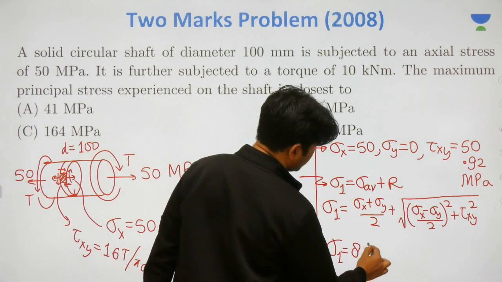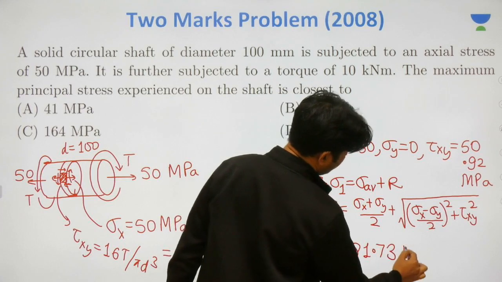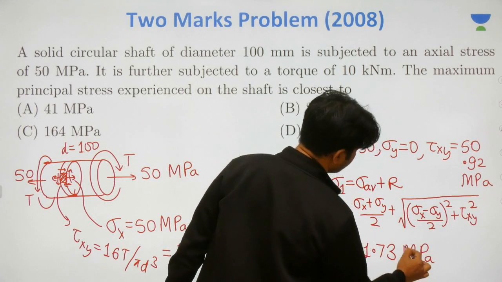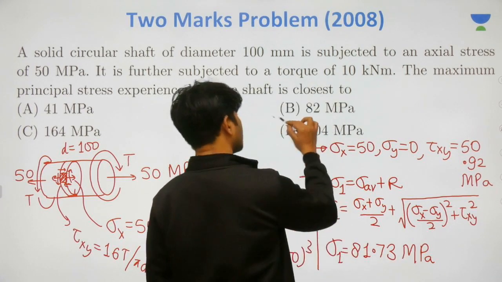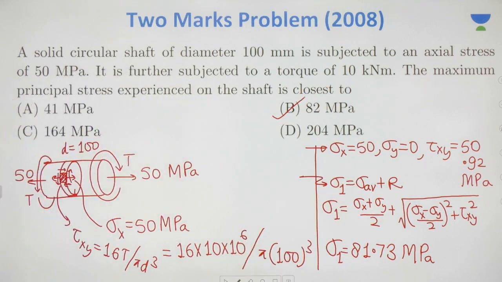Major principal stress, you get 81.73 megapascal, which is nothing but the second option. Second option is the correct option. This was a 2 marks problem asked in 2008.